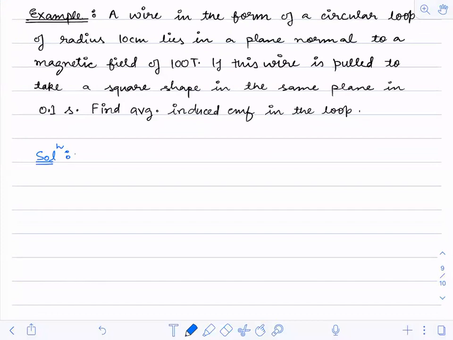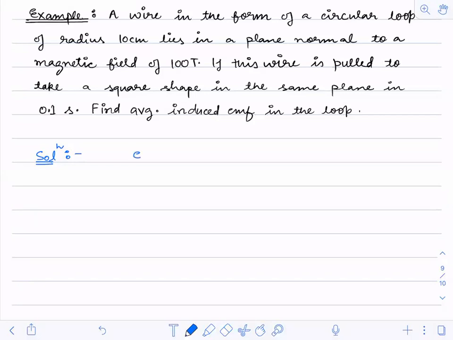Okay, see this question now. So a wire frame is there. It is circular in shape. Now when you are pulling it out, it is becoming a square shape. So obviously when a circular wire frame is there and when there is a square wire frame, the area will not be the same. So what is happening here? Can I calculate this? Can I write down the equation first?